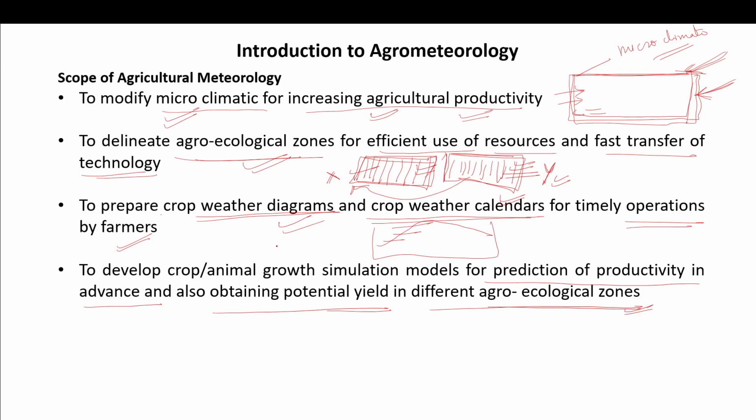So these types of planning, these types of things, practiced in agriculture, which are totally based on meteorology, is agricultural meteorology.